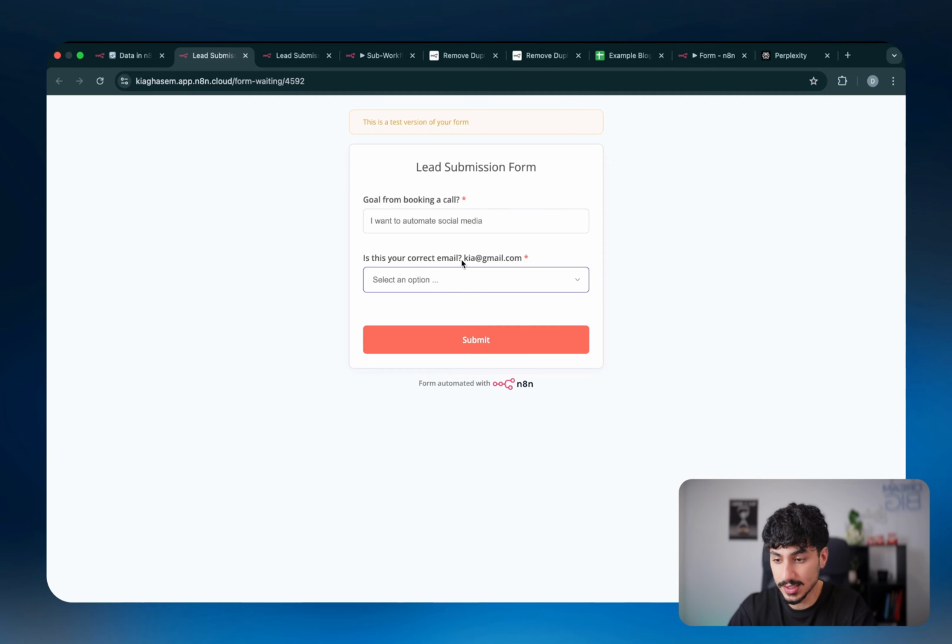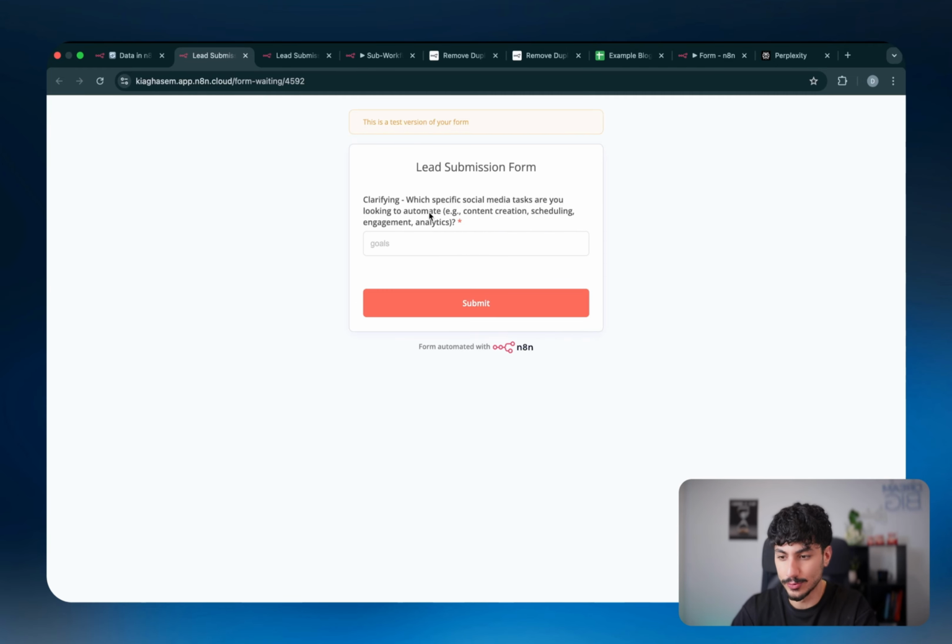And then it's going to ask, is this the correct email, the email that I gave? So it's super cool. It's actually pulling it in from the previous page. We can only do that because we have an automation set up. So I'm just going to say yes, submit this one. And then this is where it gets really cool. It says, clarifying, which specific social media tasks are you looking to automate? Content creation, scheduling, engagement, analytics, right? So it's basically diving deeper into what it told me in the previous page.